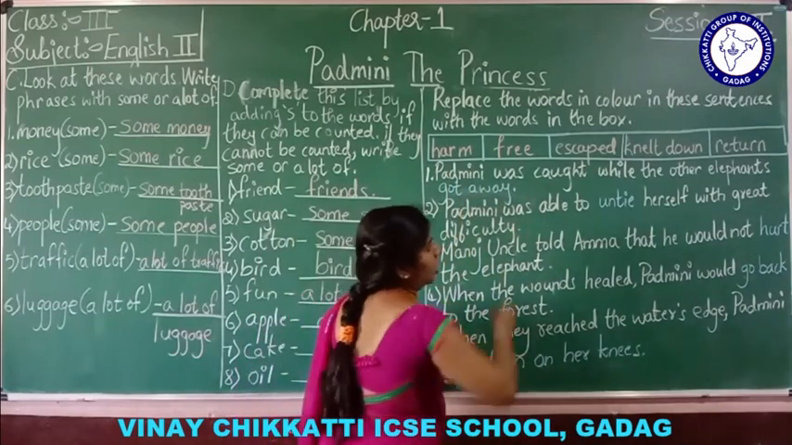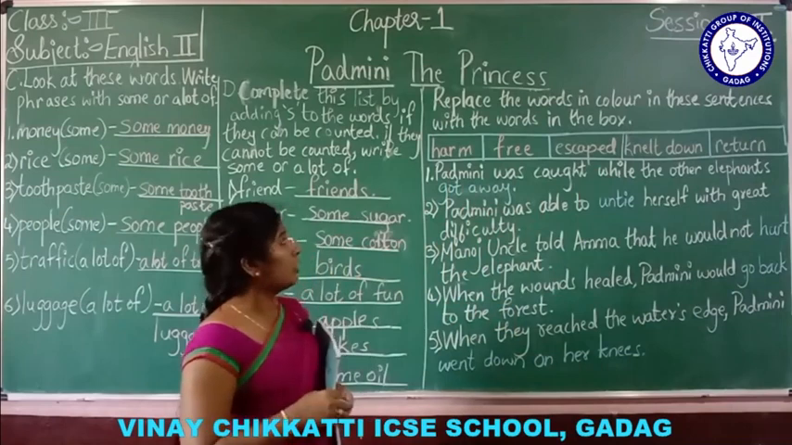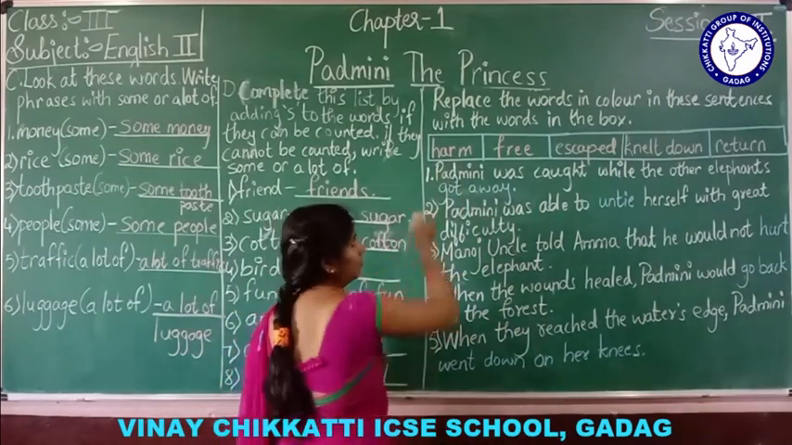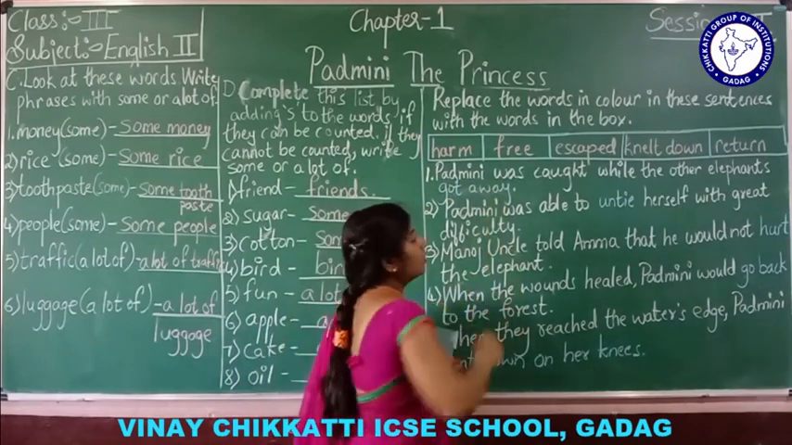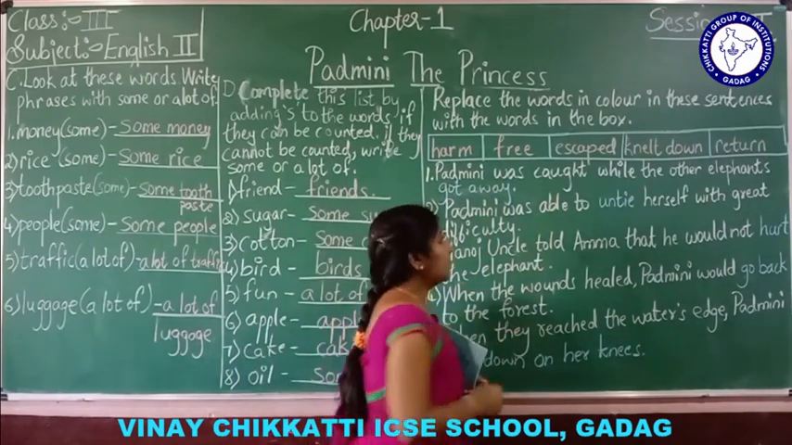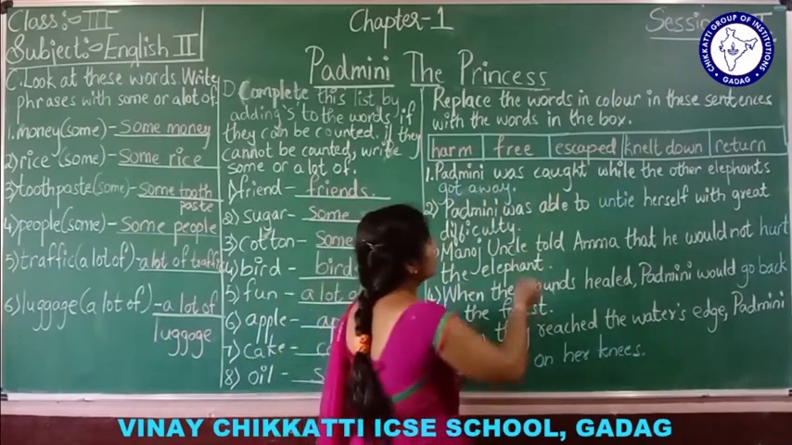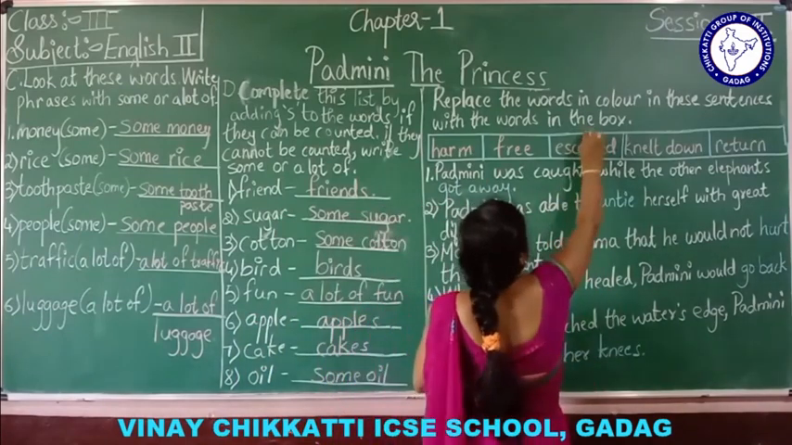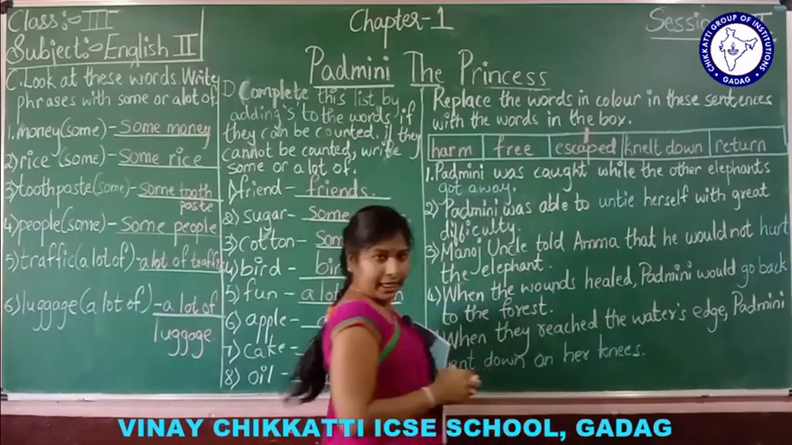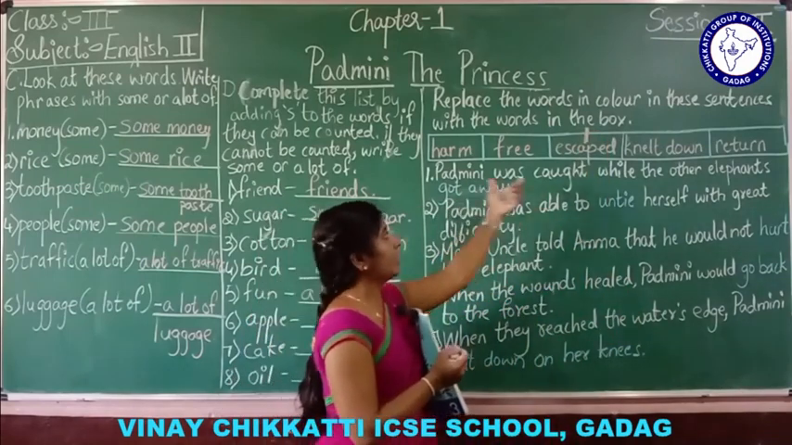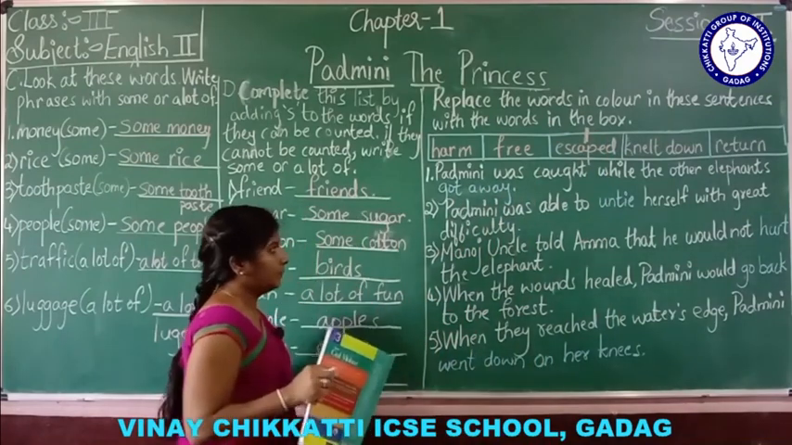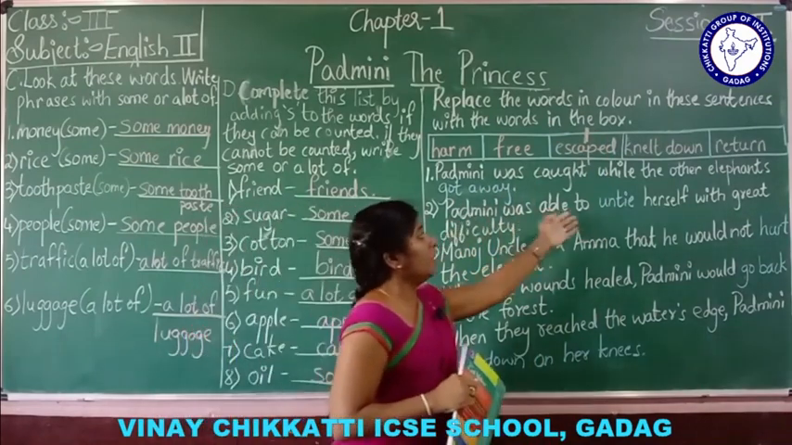Padmini was caught while the other elephants got away. What is the other word for got away? See, harm, no. Free, no. Escaped, yes. Got away means escaped. So I'll write here escaped. This is one. Instead of got away, we can also write escaped. Understood?